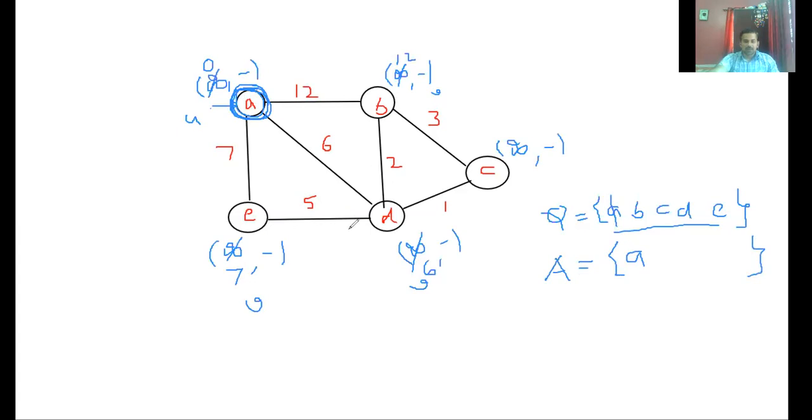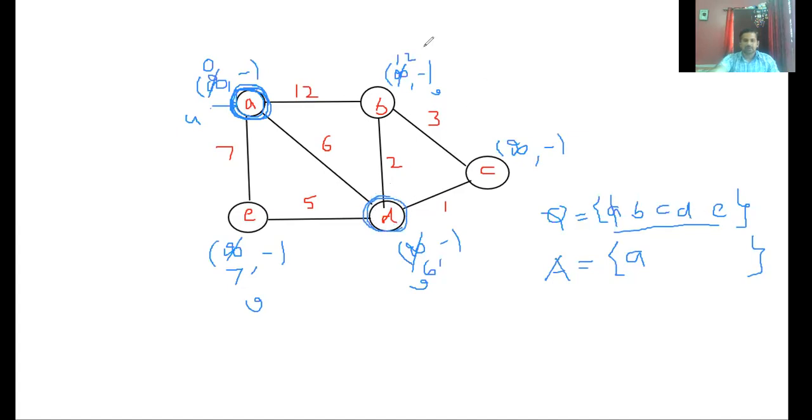Among the available vertices of your queue, choose a vertex which has a minimum key value among B, C, D, and E. B is 12, C is infinity, D is 6, and E is 7, so D is minimum. I'm supposed to choose this, correct?